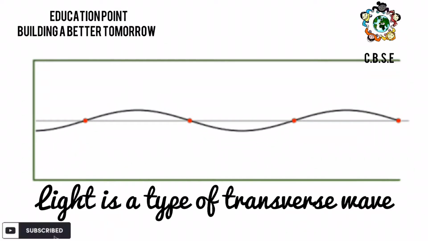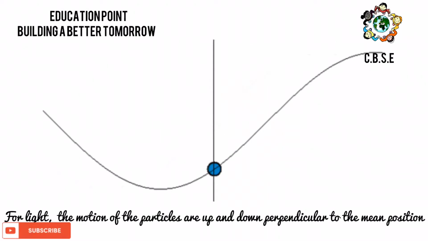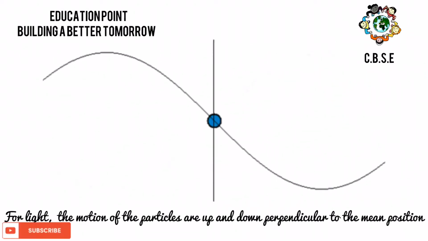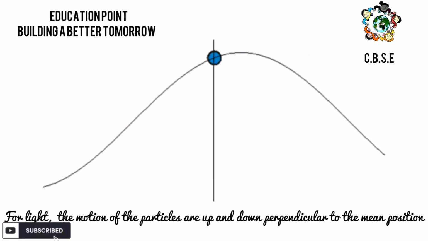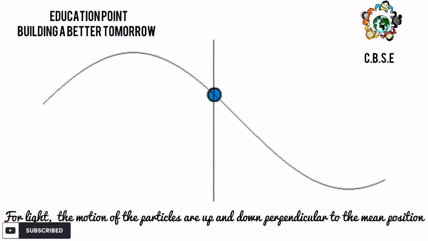Light is a type of transverse wave. It is a transverse wave because for light the motion of the particles is up and down, perpendicular to the mean position.